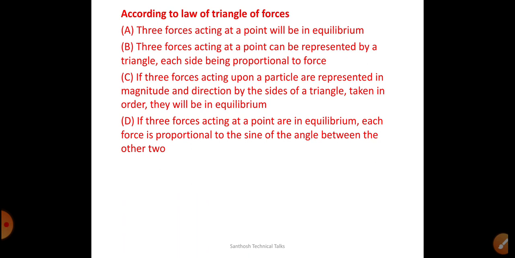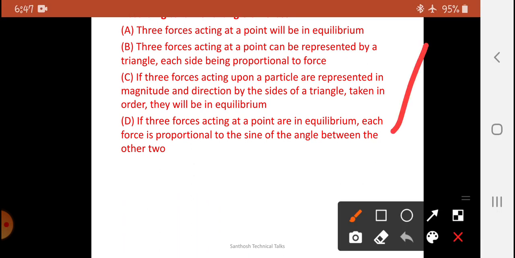Okay, very superb question. According to the law of triangle of forces, triangle means we notice that it has three sides. Therefore, the force system should be a three force system. If three forces acting upon a particle are represented in magnitude and direction by the sides of a triangle, taken in order, then it will be in equilibrium.